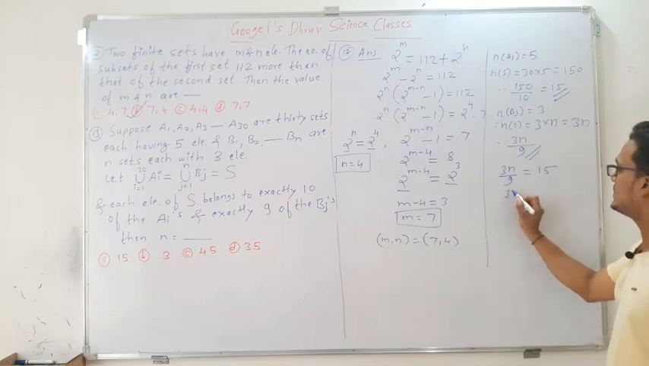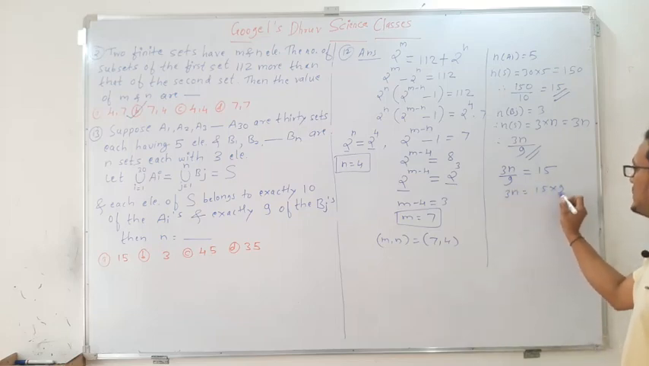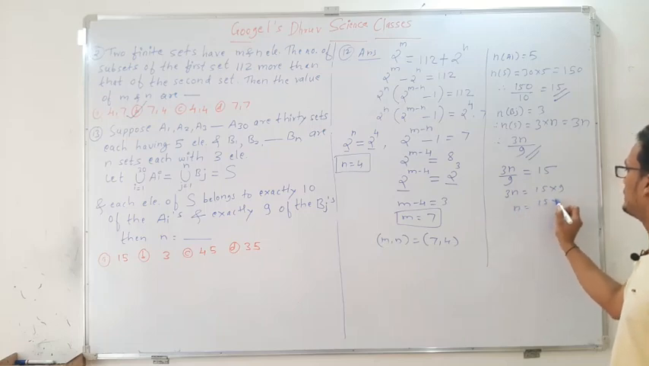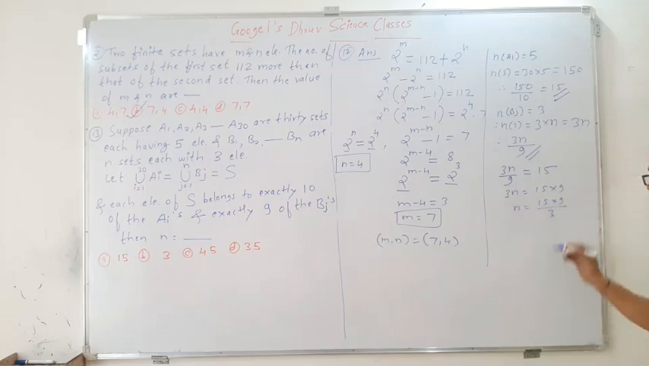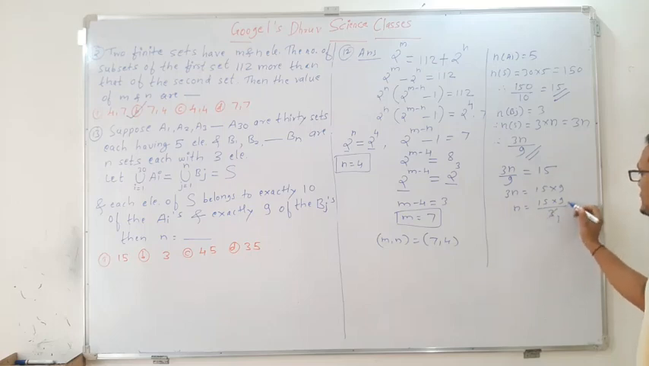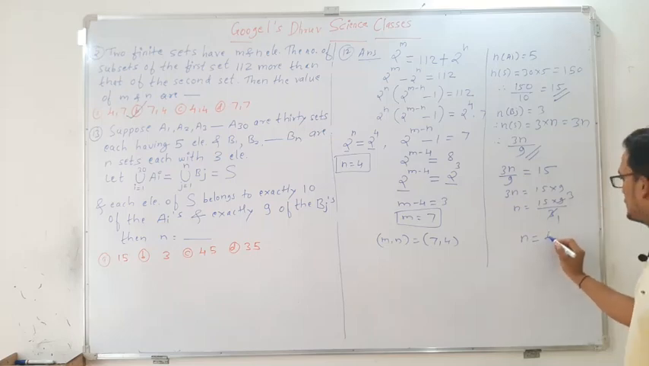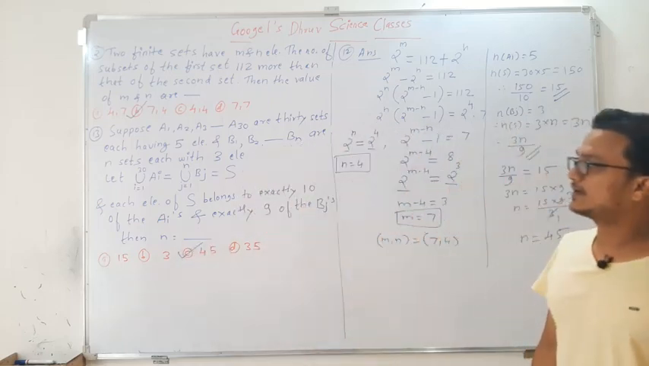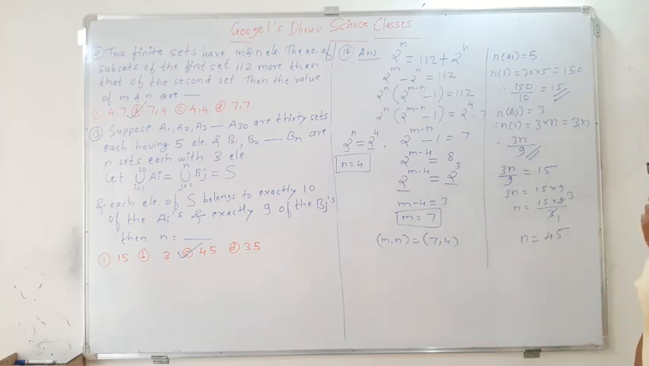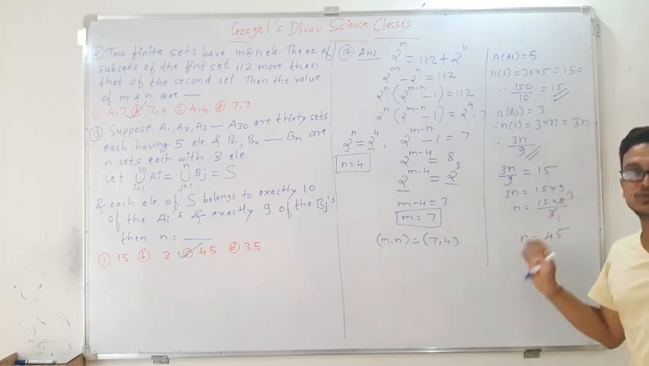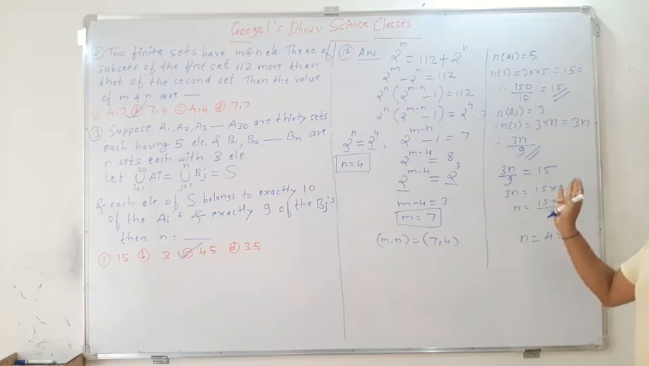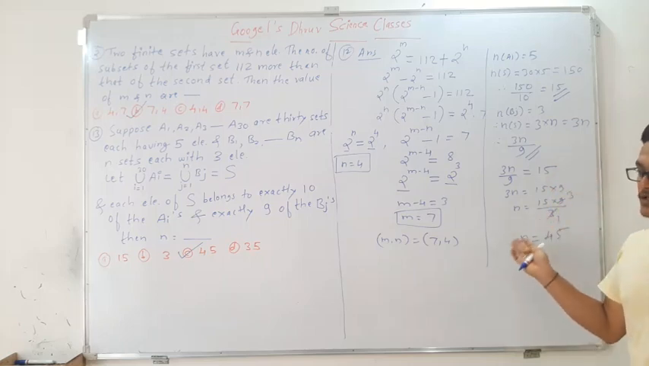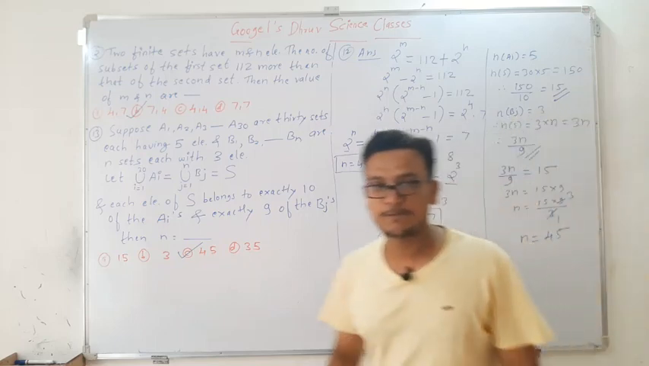So 3n is equal to 15 into 9, or n is equal to 15 into 9 divided by 3. Here 3 ones are 3, 3 threes are 9. So therefore n is equal to 15 into 3, which is 45. I hope this option is there, so option C will be correct. The question looks lengthy, but the solution is very simple. You just go through the solution, practice this, pause the video and note the solutions.